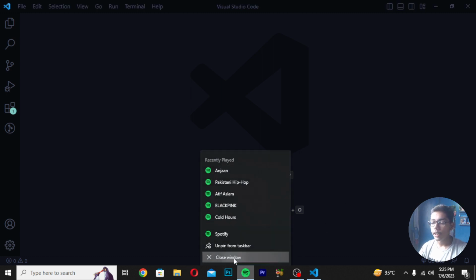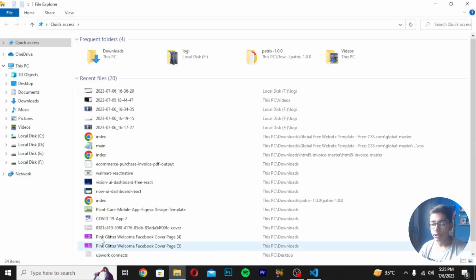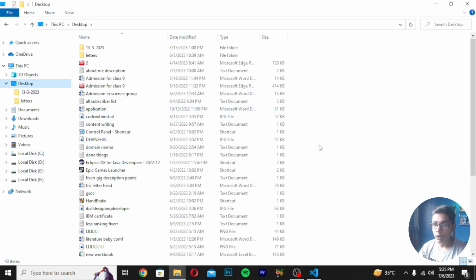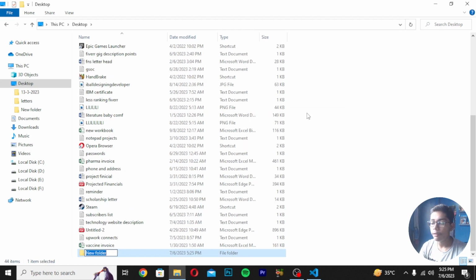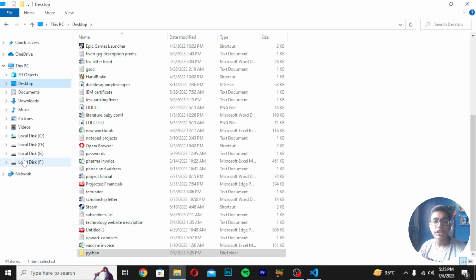For working with that, you have to move to Windows, meaning your file explorer. Then I will move to my desktop where I want to create my folder, and I will give it the name Python. I will move into my folder. After giving it the folder name, today I am not telling you yet what project we are building. So today we are building an amazing AutoSum calculation using Python in artificial intelligence.